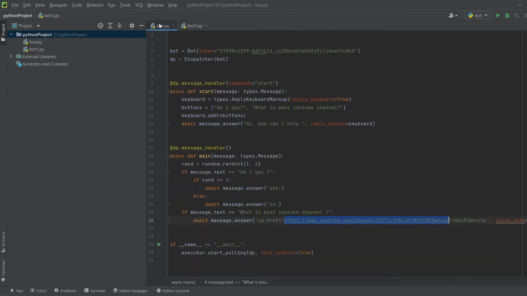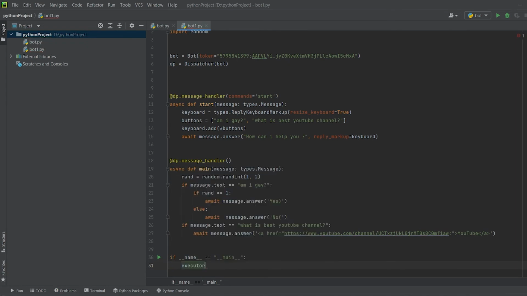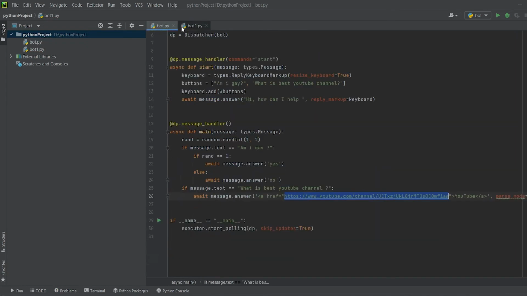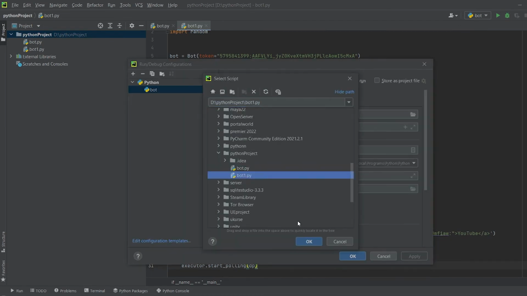And then I connect our link to our channel in the text with HTML. So that's all. We write executor and it will work.